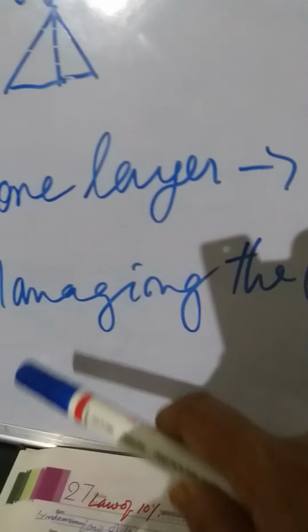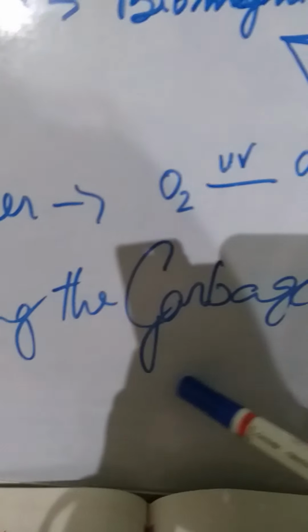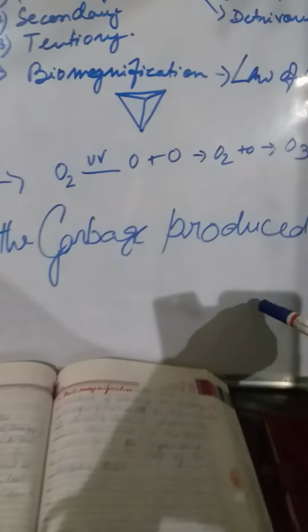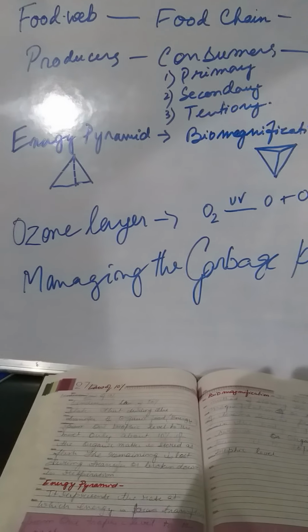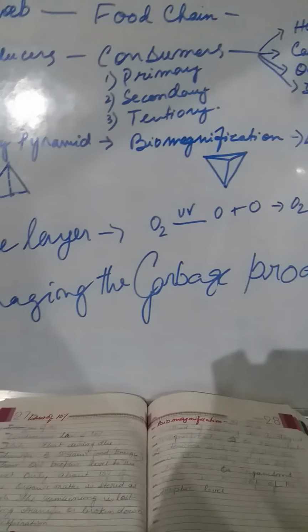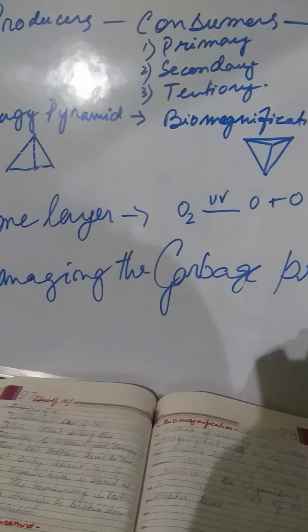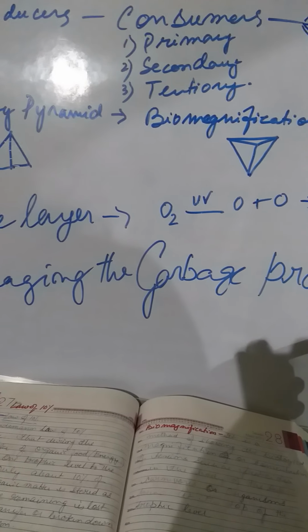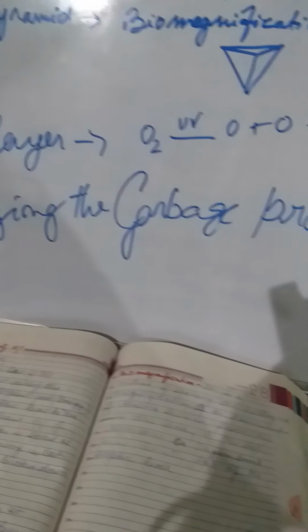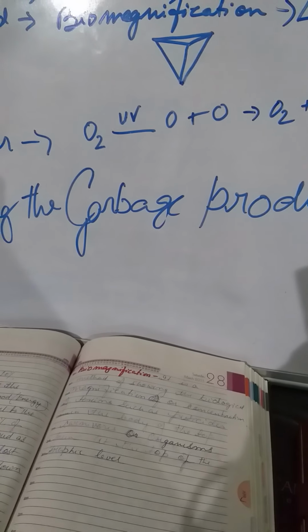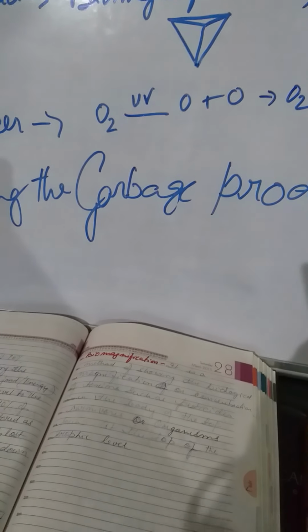And finally, the main thing is managing garbage production. Garbage management should be done and taken into consideration. For example, sewage treatment and proper management of waste is very important for the control and cleaning of our environment.